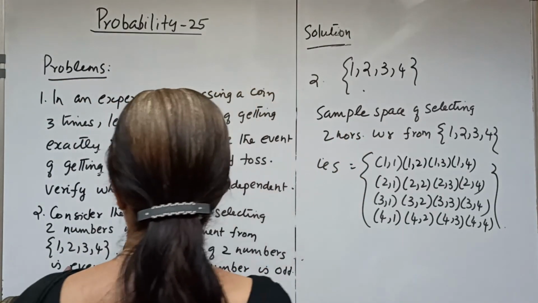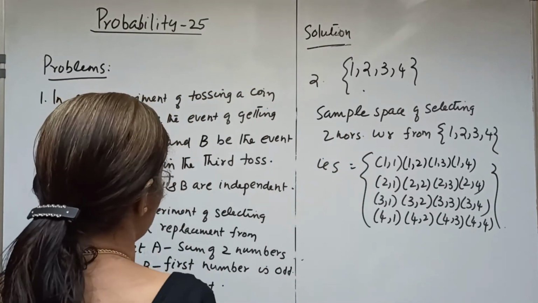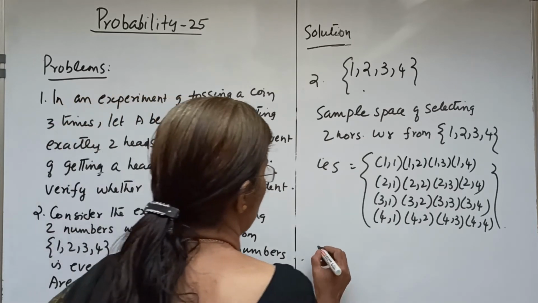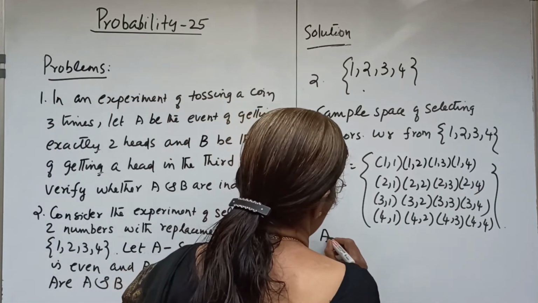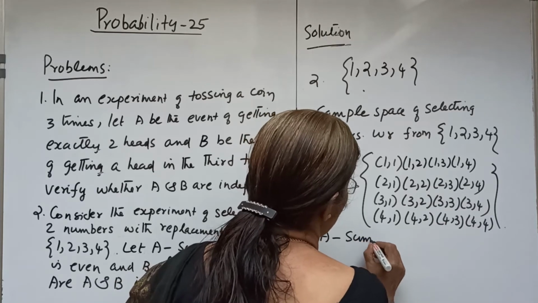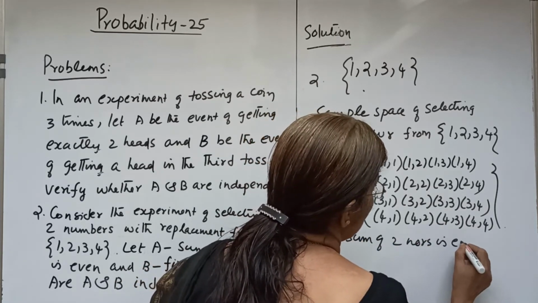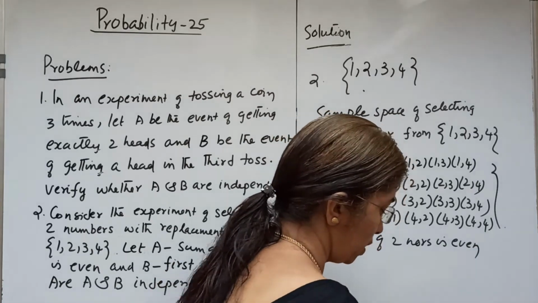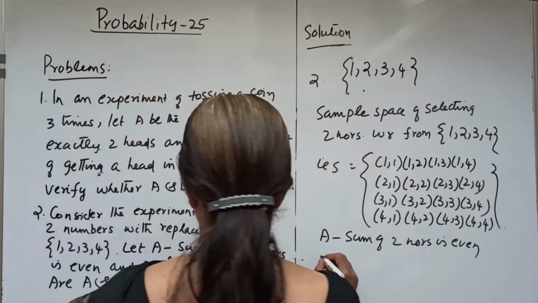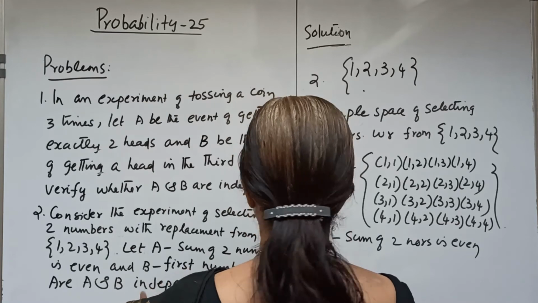We define A as the event that the sum of two numbers is even. And what is B? B is the set where the first number is odd.